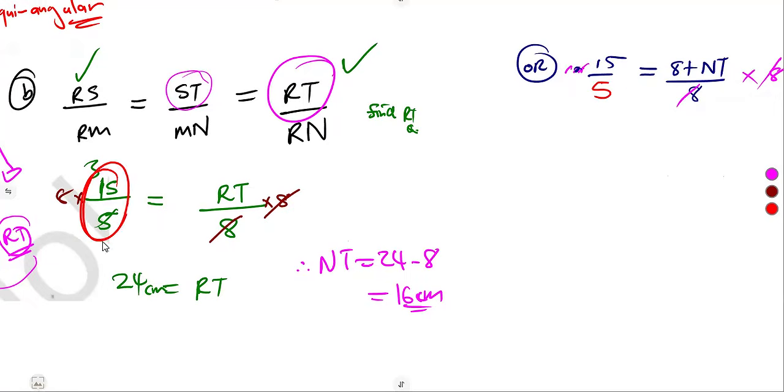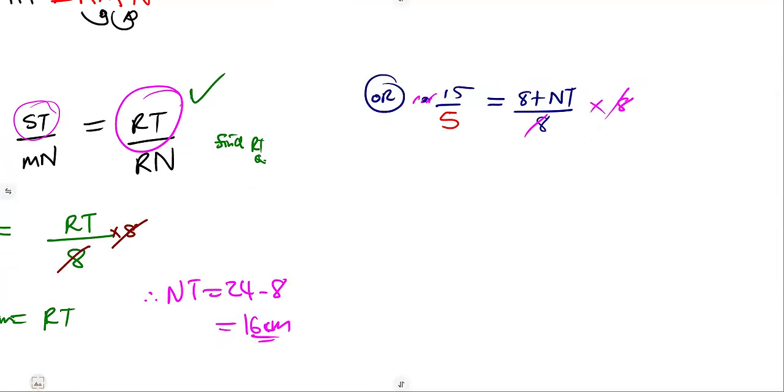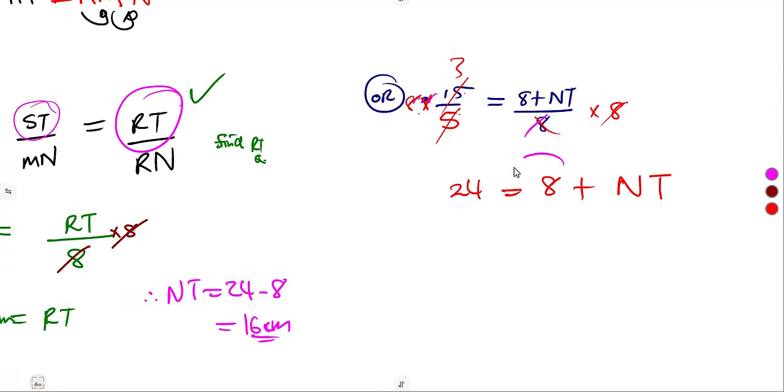So remember on this part, I was wondering where this value was from. So with that, it was simply going to be the same times 8. Let's get rid of this one here. So this one, it will be what? 15 over 5, which is 3, then times 8, which was 24, is equal to 8 plus NT. So as you can see, we are back to that one again. 24 minus what? Minus 8.